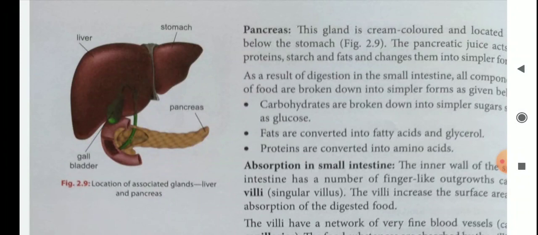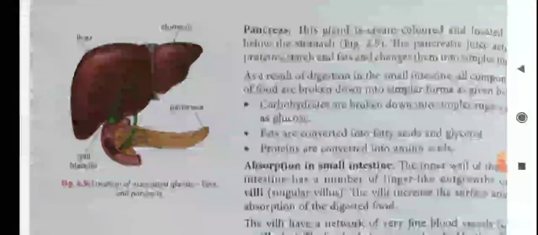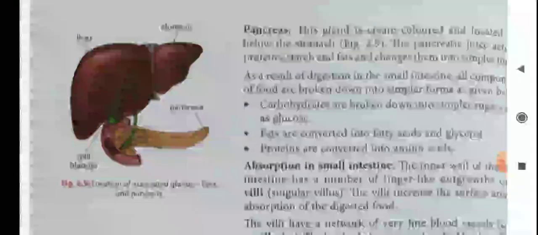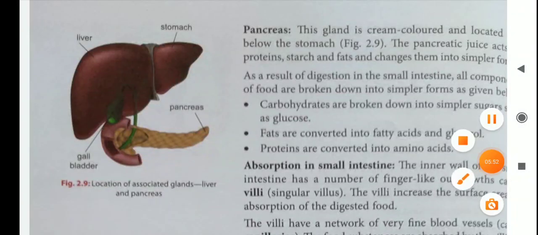As a result of digestion in the small intestine, all compounds of food are broken down into simpler forms as given below. Okay, here you see carbohydrates are broken down into simpler sugars such as glucose. Fats are converted into fatty acids and glycerol. Proteins are converted into amino acids.